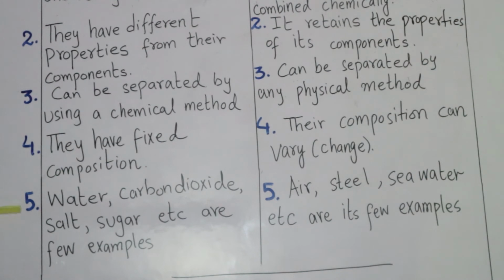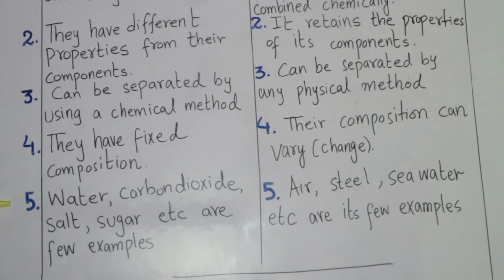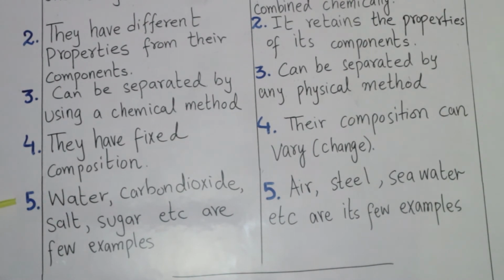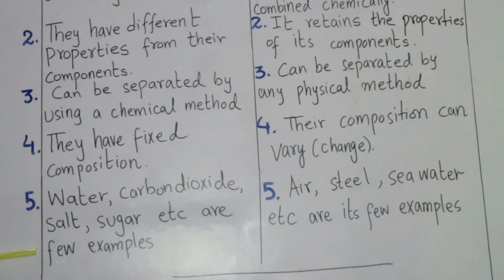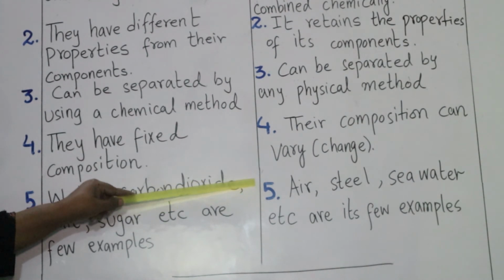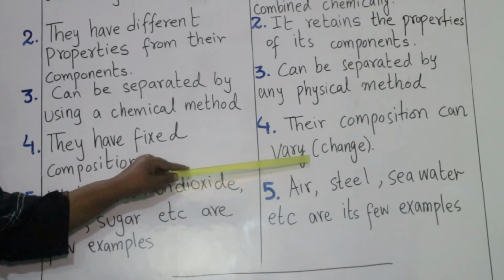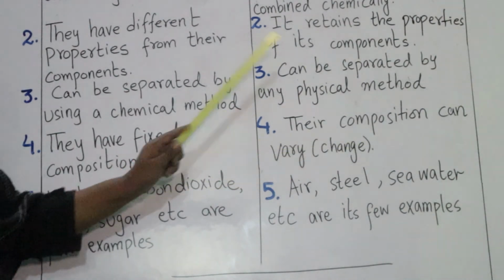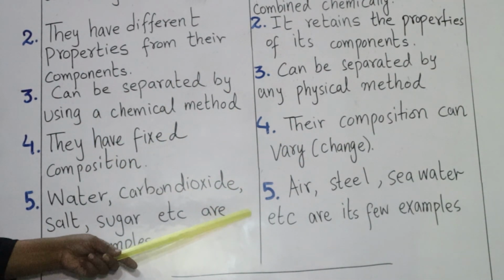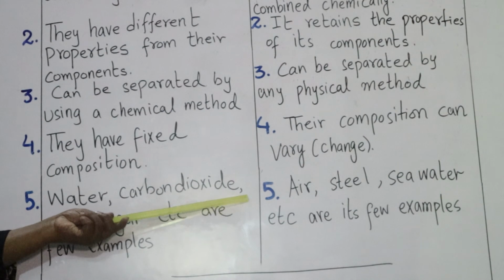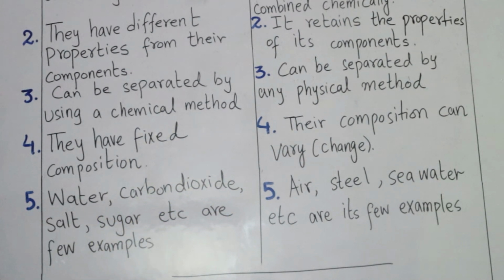The next difference is the examples. Water, carbon dioxide, salt and sugar, etc. are a few examples of compounds. Whereas air, steel, seawater, etc. are a few examples of mixtures.